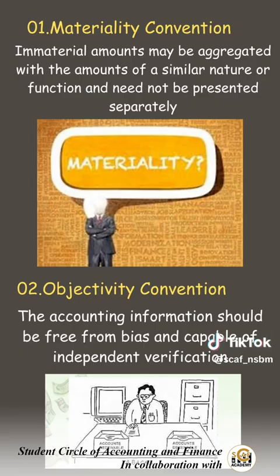According to the first convention, which is materiality, the immaterial amounts should be aggregated together and then recorded in the financial statements. This can include postage expenses, stationery and cleaning expenses. So therefore, these small payments will not be disclosed separately. The second convention, which is objectivity, means accounting information should be free from bias and capable of independent verification. Having invoices or contracts can help this convention.